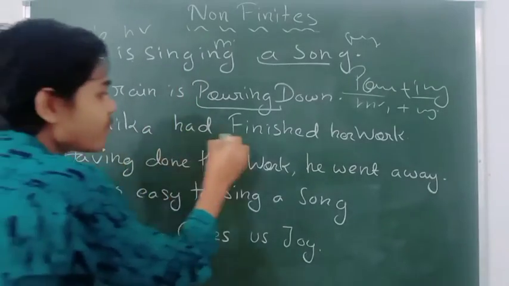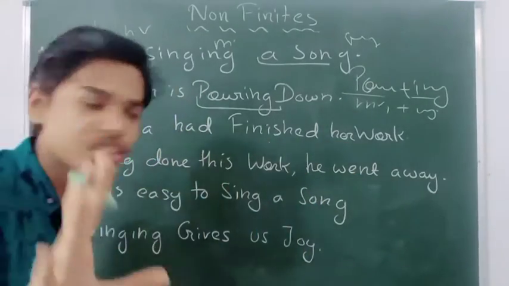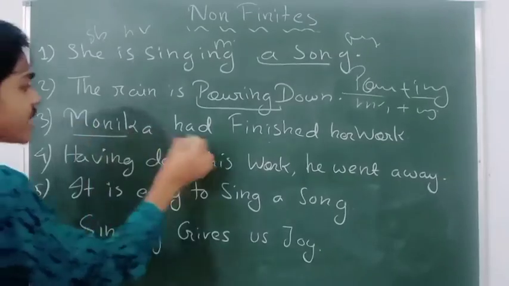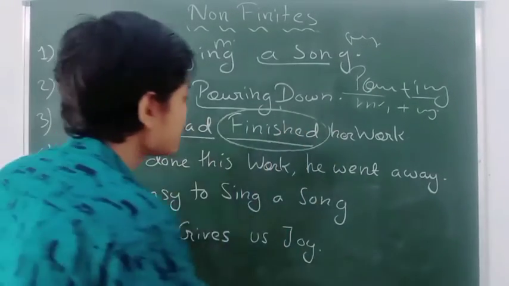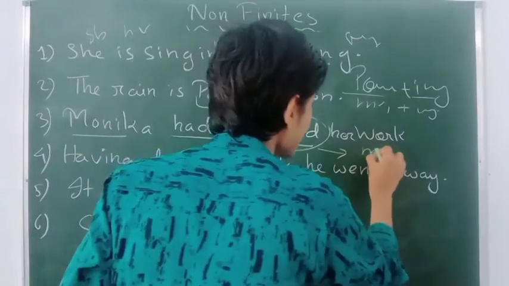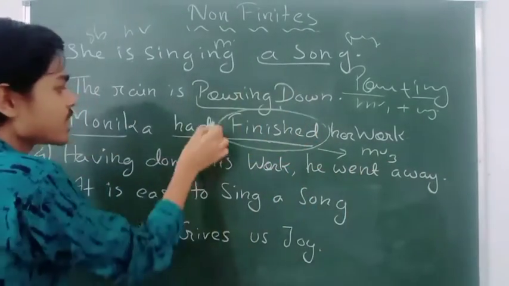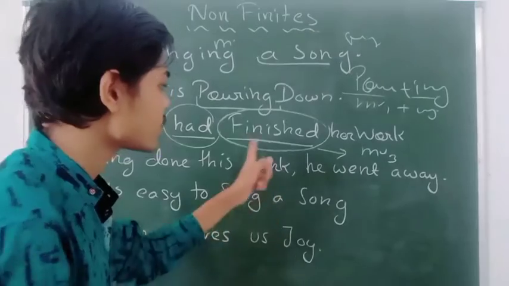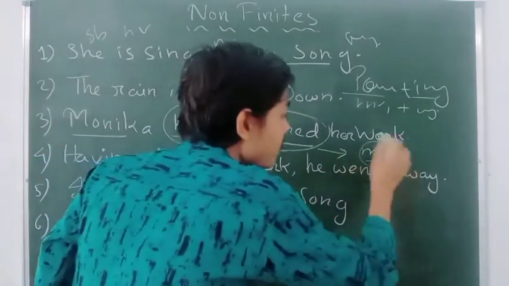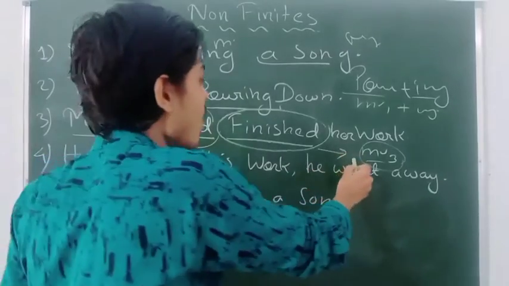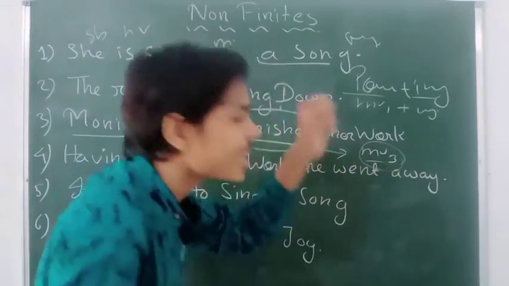Now, Monica had finished her work. Here Monica is the subject, and here had finished. You can see finished in the sentence, so this is the main verb's third form. Why? Because there is had in the sentence. That's why we use the main verb's third form. So finished is the main verb's third form, and that's why this is the example of a non-finite verb as a past participle.